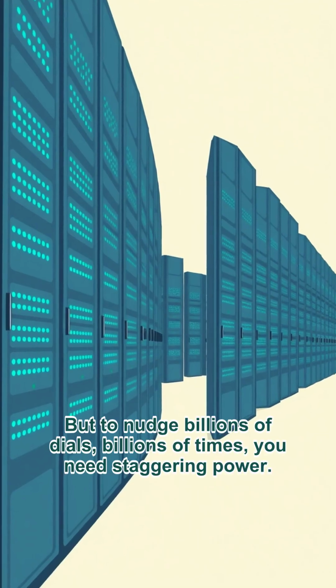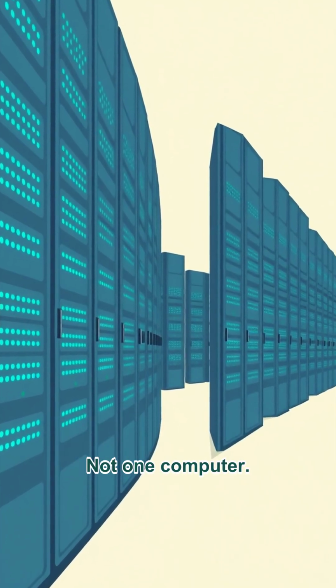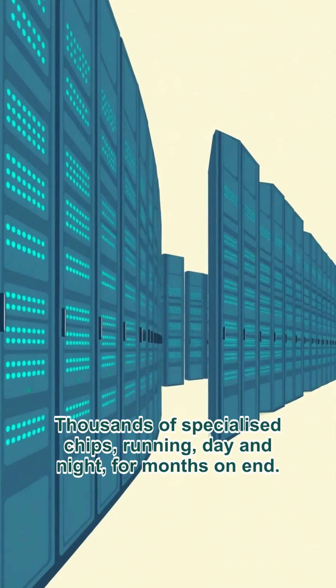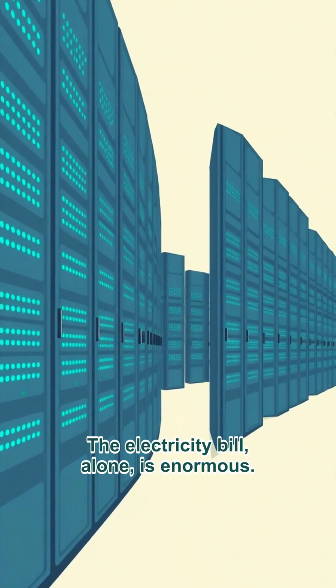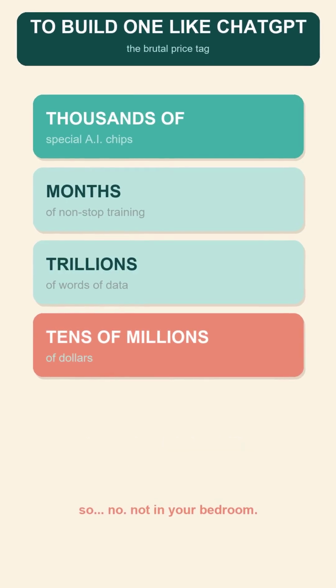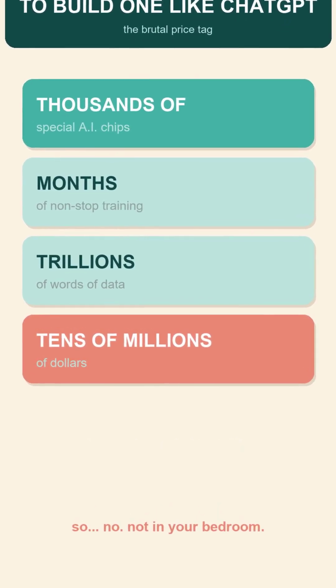But to nudge billions of dials billions of times, you need staggering power. Not one computer. Thousands of specialized chips running day and night, for months on end. The electricity bill alone is enormous. This right here is where the tens of millions of dollars truly go. Not the recipe, the oven.